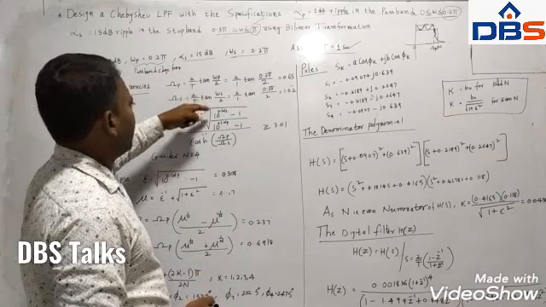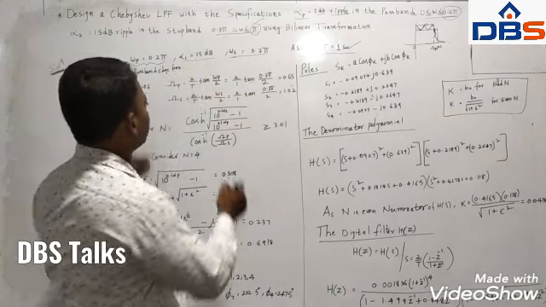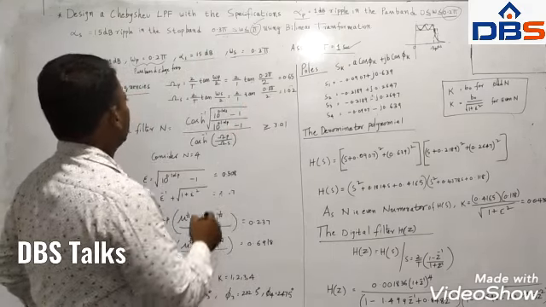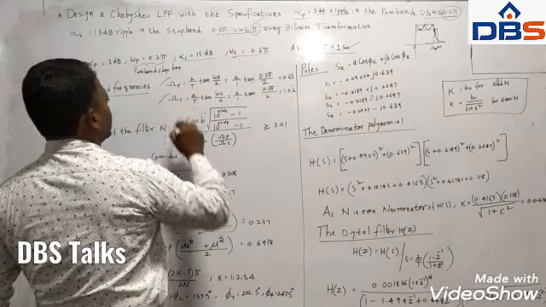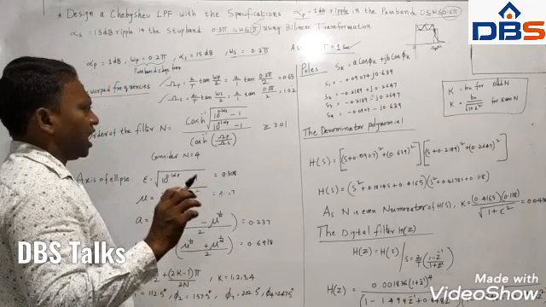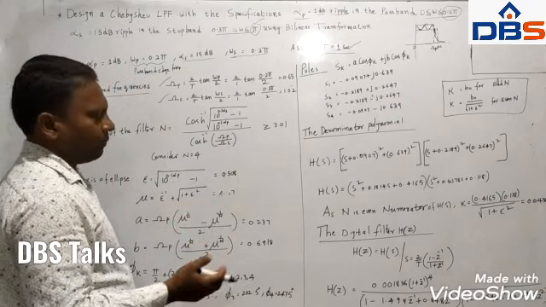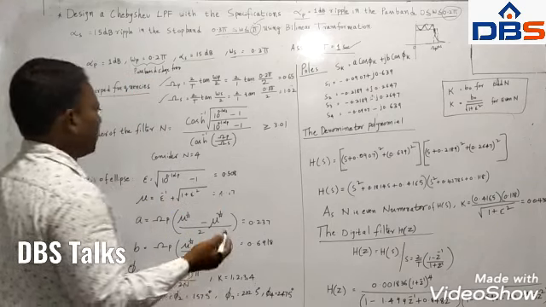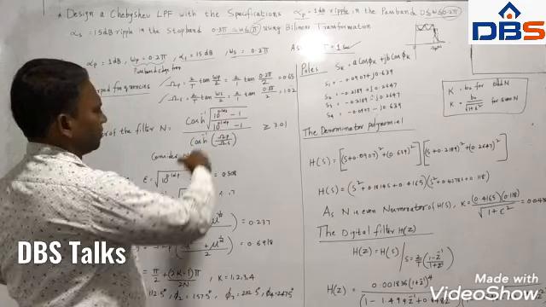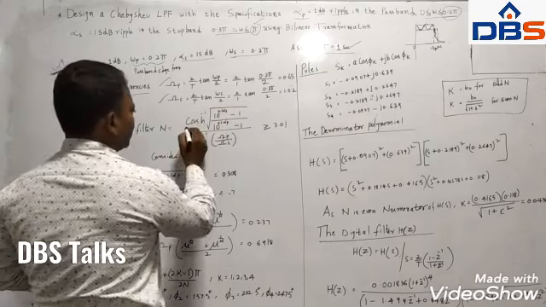In the same way, in the place of omega p we substitute omega s, 0.3 pi. This is the stop band edge frequency, 2 by T tan 0.3 pi by 2, and you will get 1.02. So now we have omega p and omega s. Now, calculating the order of the Chebyshev filter is somewhat different compared with the analog Butterworth filter. In the Butterworth filter we have seen the logarithm and square root, but here you have a cosh inverse.